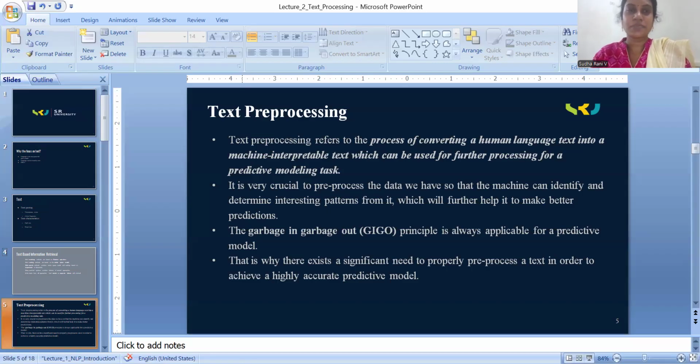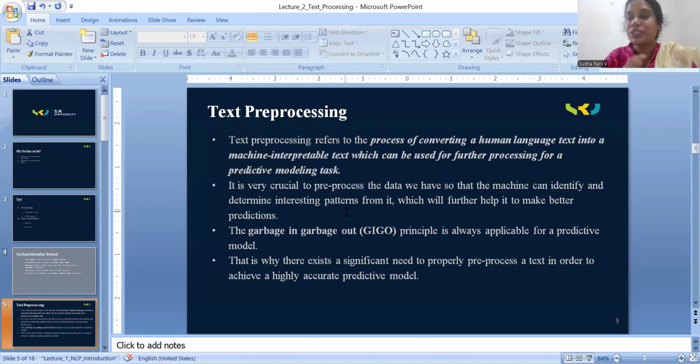So overall, what I want to tell you is, if I simply type A, it is predicting the next word and the next combinations of words, and it is displaying artificial intelligence. The text pre-processing is useful for the prediction of the next word and the prediction of a sequence of words. It is very crucial to pre-process the data we have so that the machine can identify and determine interesting patterns from it, which will further help it to make better predictions.